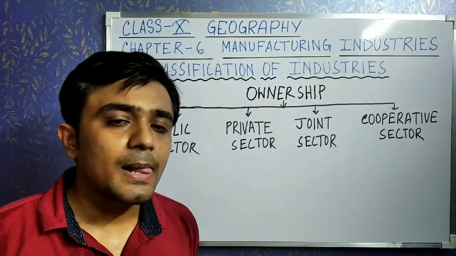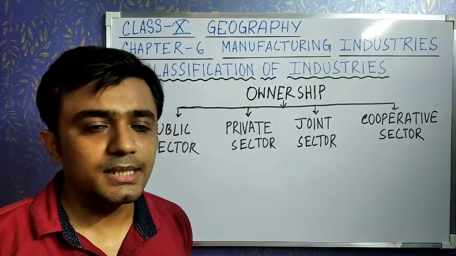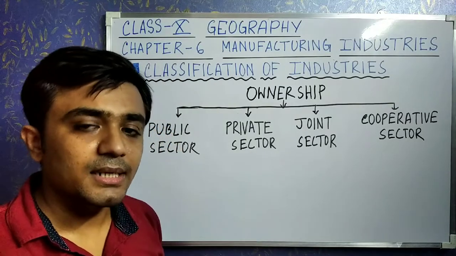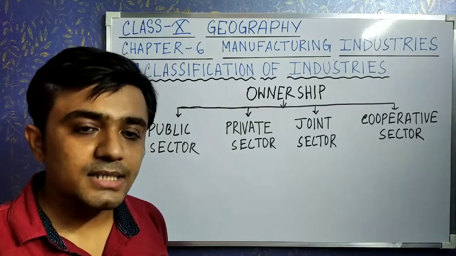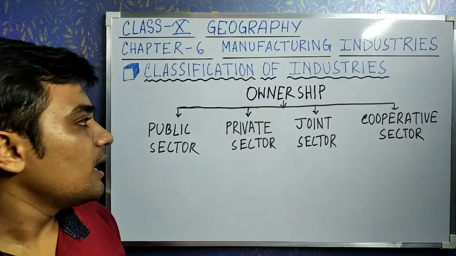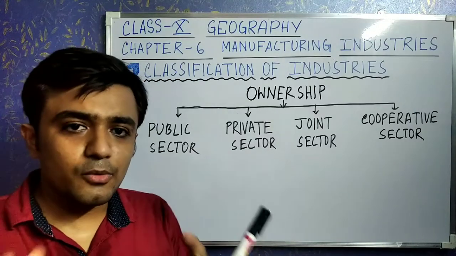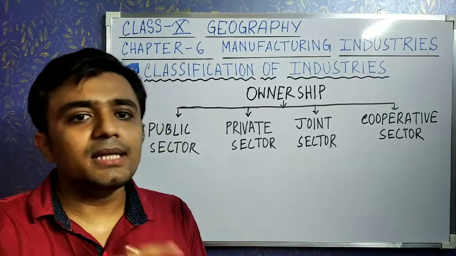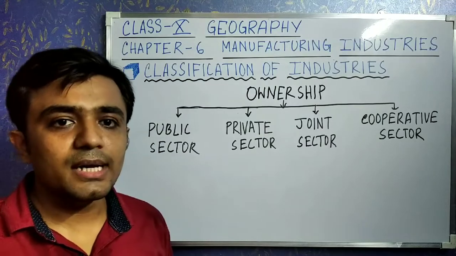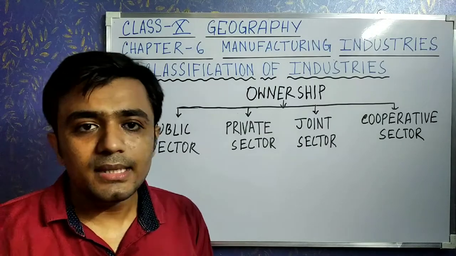For example, Maharashtra's sugar industry is a cooperative industry. Okay, and examples of private sector are Tisco and Bajaj. Then joint sectors also exist, where the state government and individuals own and operate together, and public sectors, you know, are owned and operated by the government.